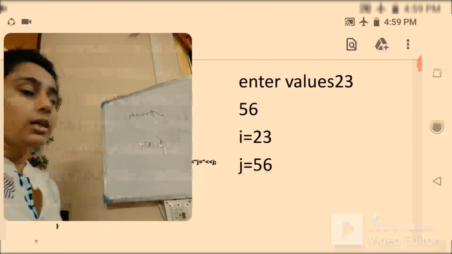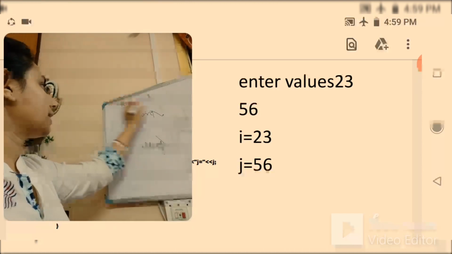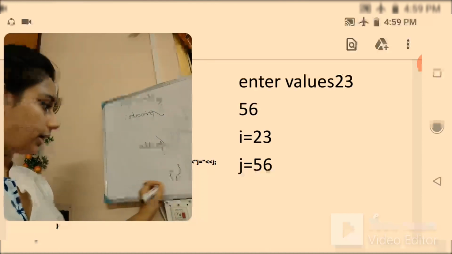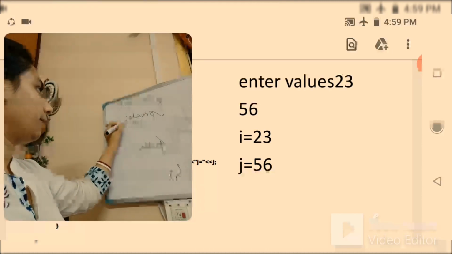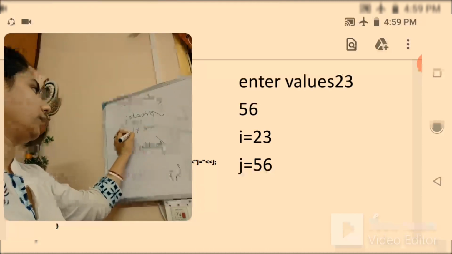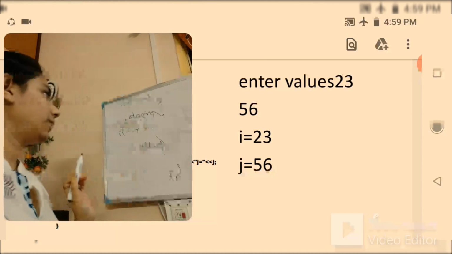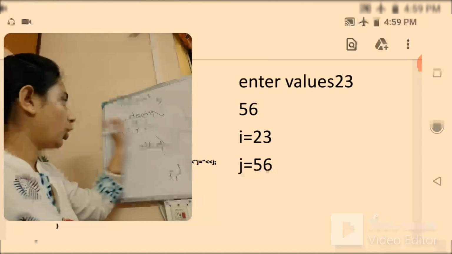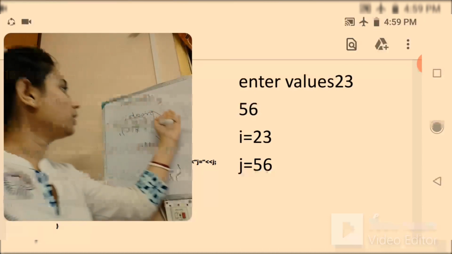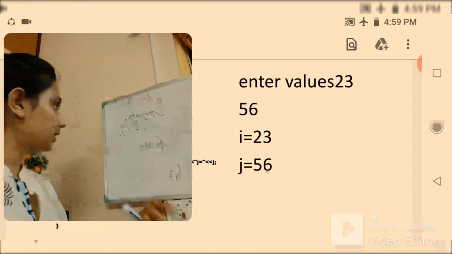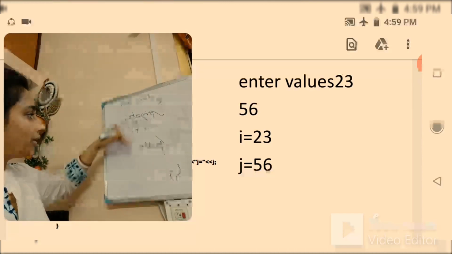If you have this in the private access specifier, say class test, with a semicolon at the end of the class, and if you are writing say int i or void f1, when it is written within the private access specifier, it will not be allowed to be accessed outside of the class. You cannot access it directly outside of the class. It can only be accessed within the class.